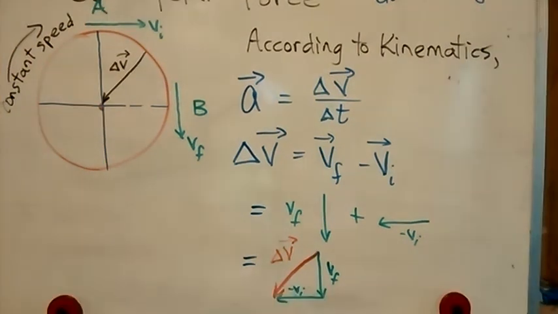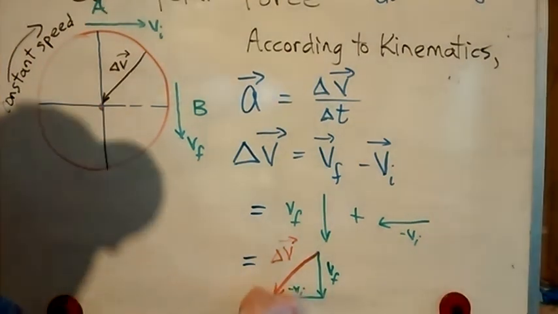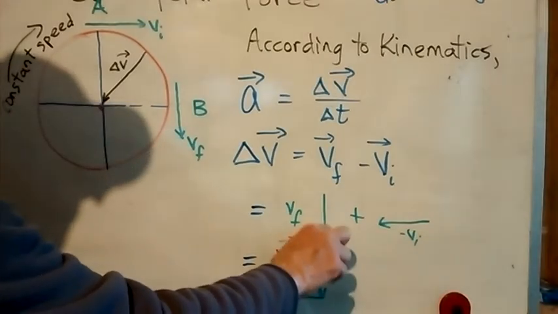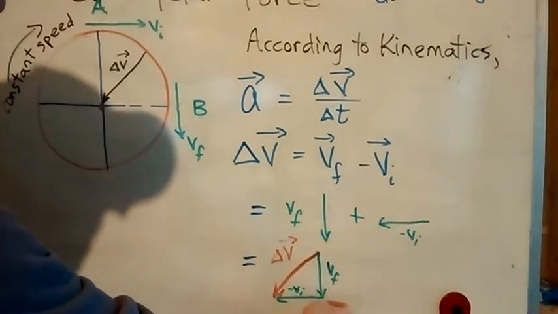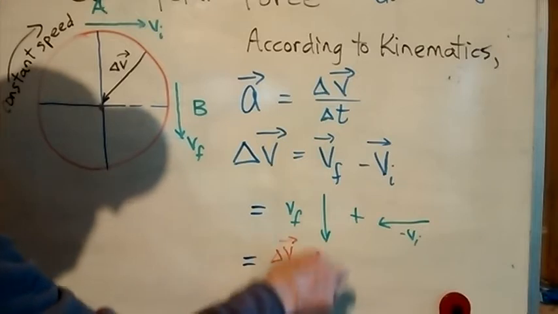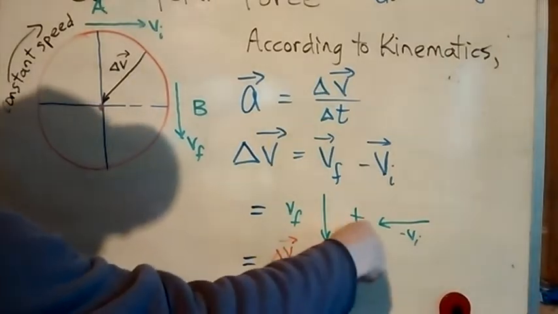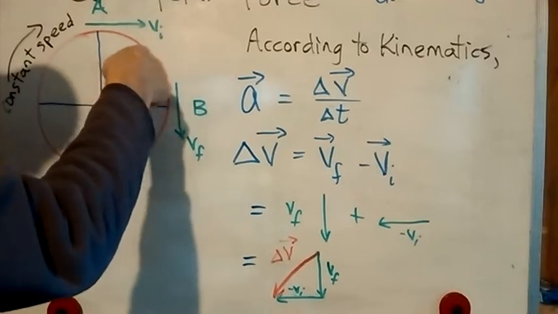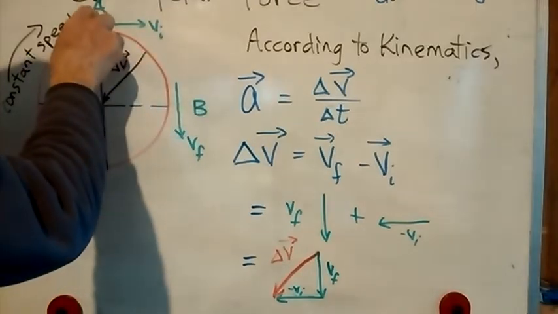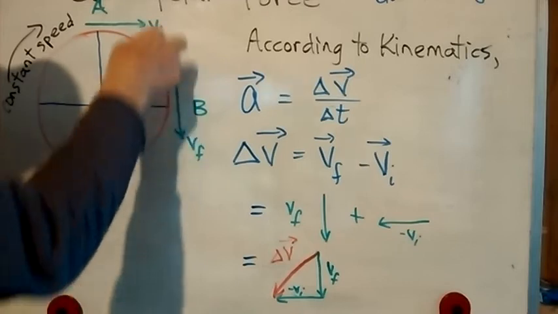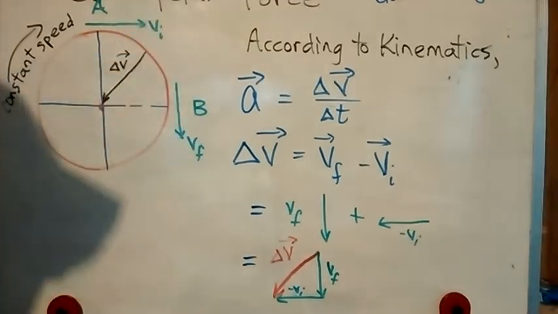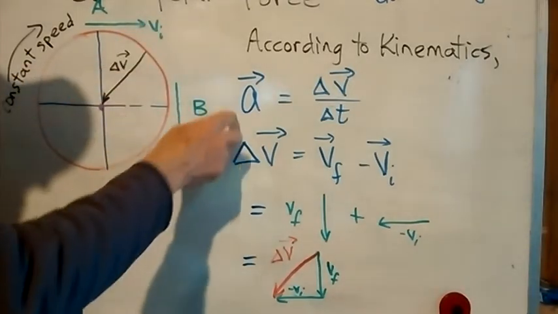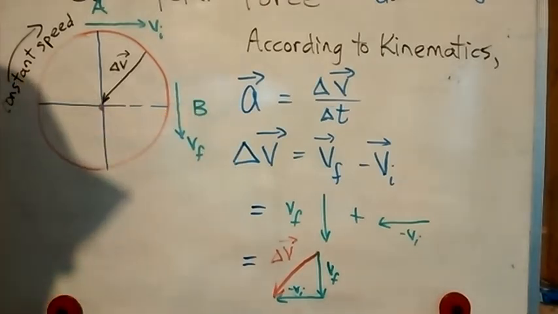Just to fill in the rest of the details that might have been missed at the bottom of the board, change in velocity is VF plus VI in the opposite direction. So the change in velocity is pointing that way and right in to the middle of the circle when you're at a point directly halfway between A and B. And if the change in velocity vector is pointing towards the middle, then the acceleration has to point directly towards the middle of the circle too.